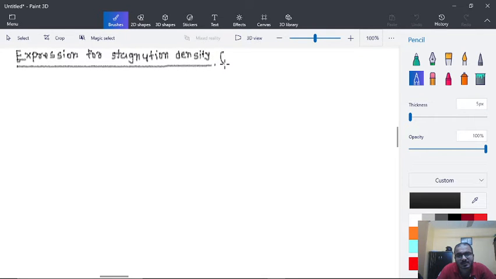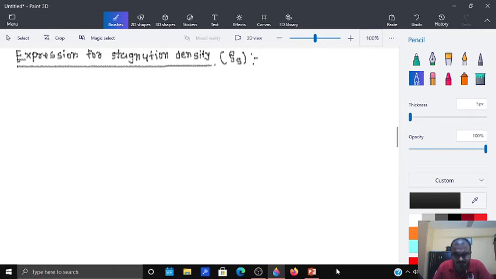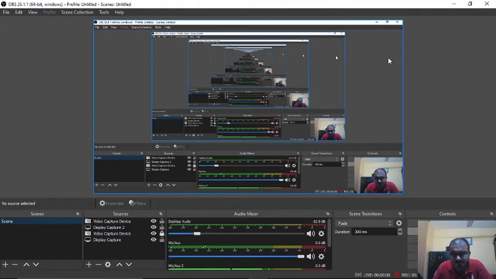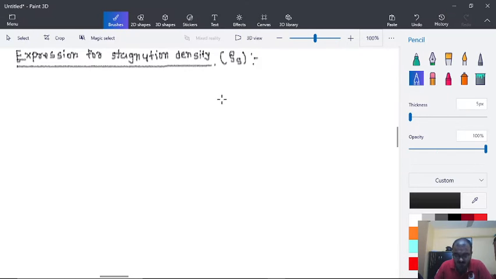The symbol for it is rho s. So let's begin.